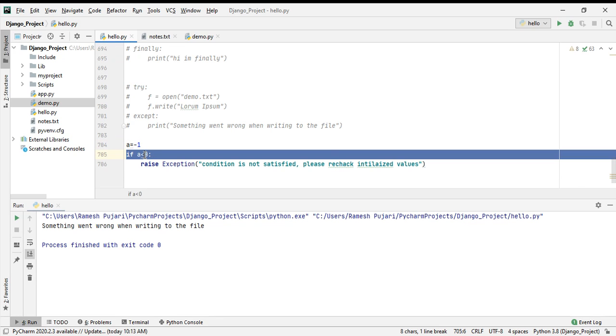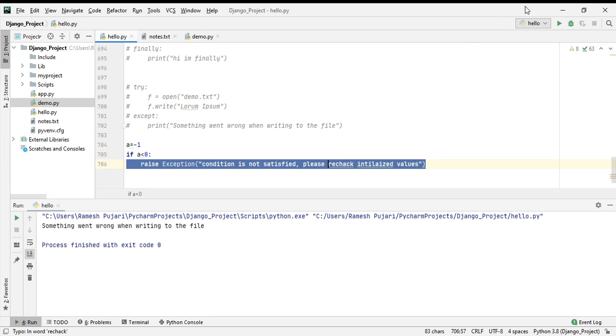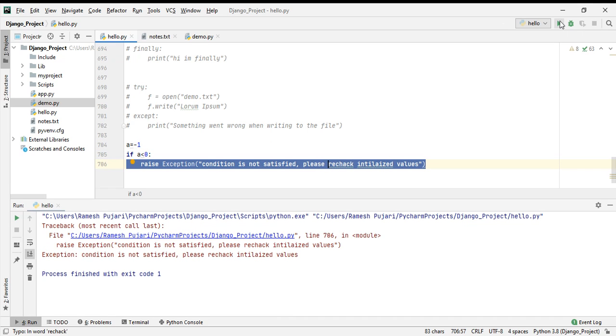So I'm checking the condition a is less than zero. The condition is true, so I'm raising the exception. So it will print this line. See, you can see the exception: condition is not satisfied, so please initialize the values. This is the statement.